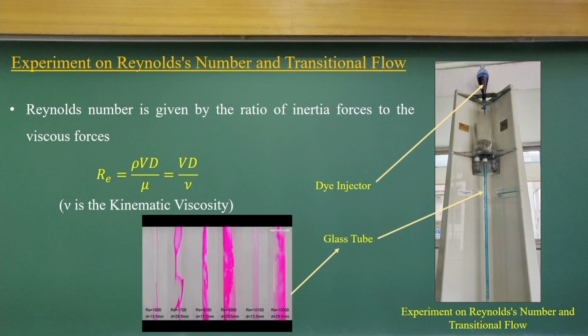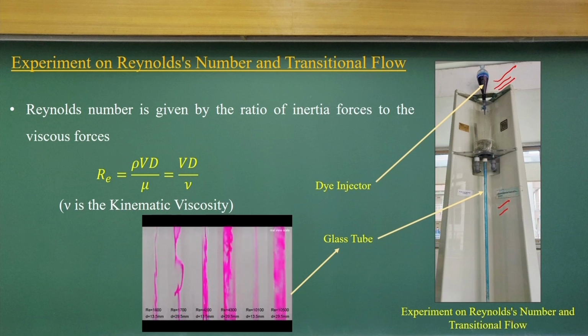Now, before starting the topic on similarities, let us do a small experiment, called the Reynolds number apparatus experiment, a very simple experiment conducted by Reynolds with a color dye facility, a dye injector, and a pipe which regulates the flow.